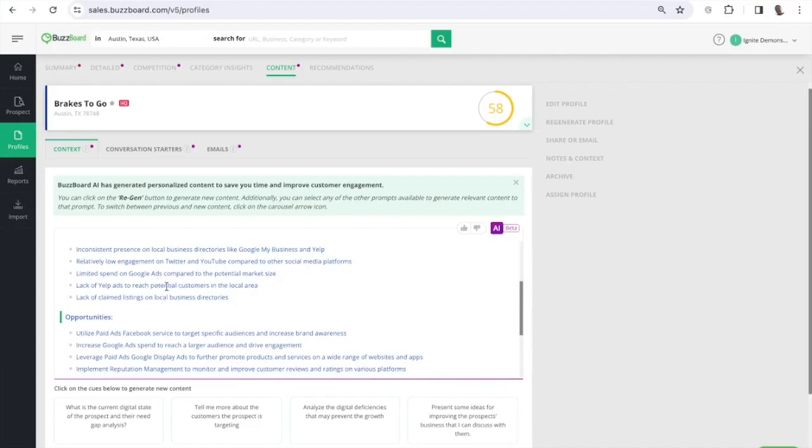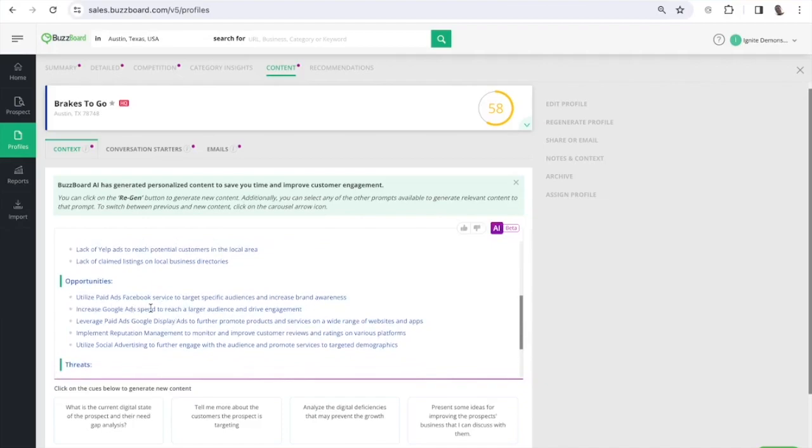They do spend consistently on Google Ads, but it's limited. And the AI has determined that compared to the potential market size in the Austin area, they could be spending more on Google. So that's an opportunity for you as a digital agency. And if you're an agency that, in addition to paid services, does some local business presence management, Yelp and Google My Business, they don't have a consistent presence there. That might be something you could offer them as well.